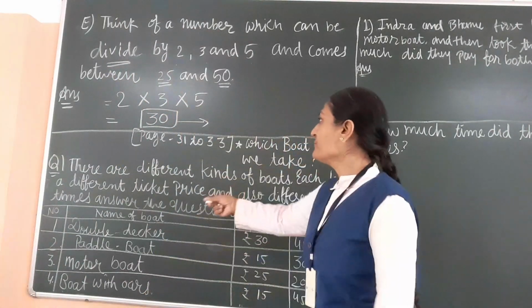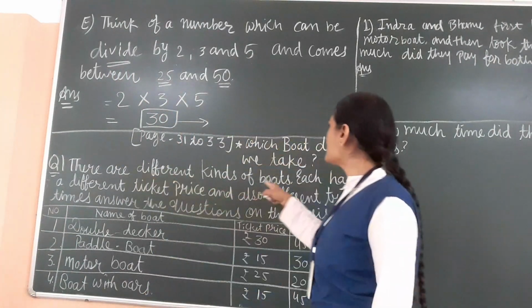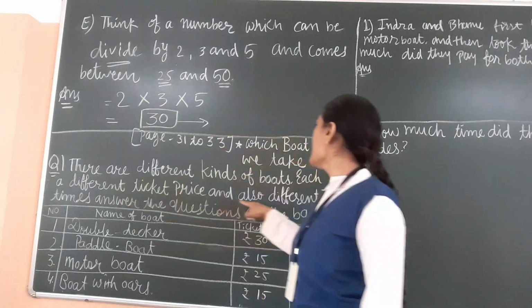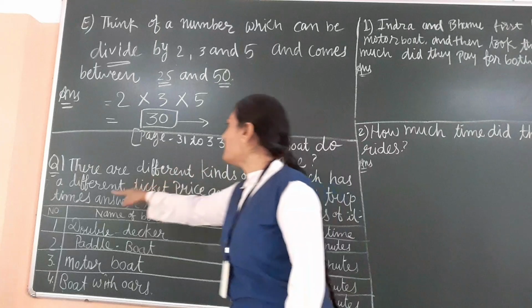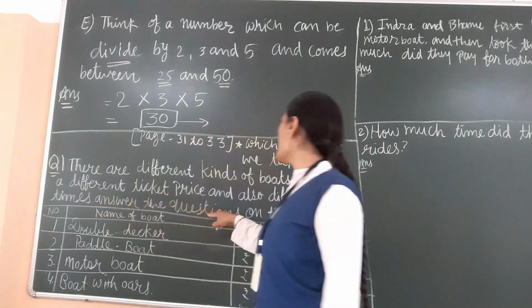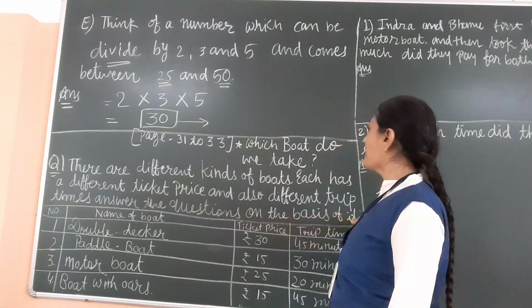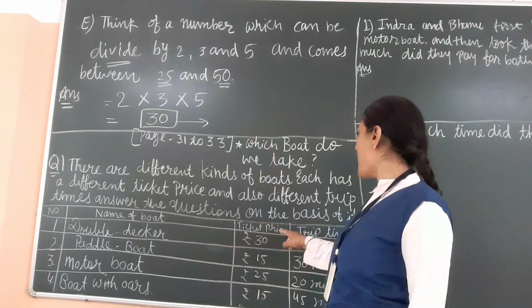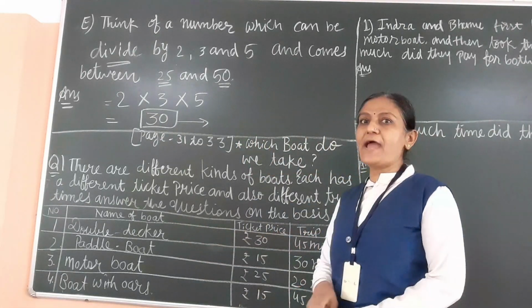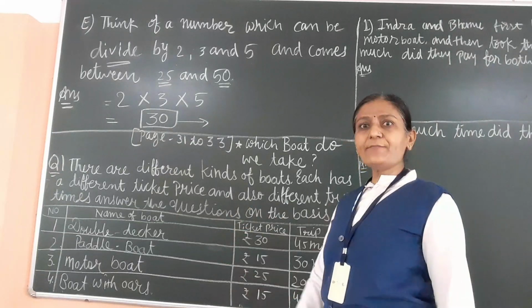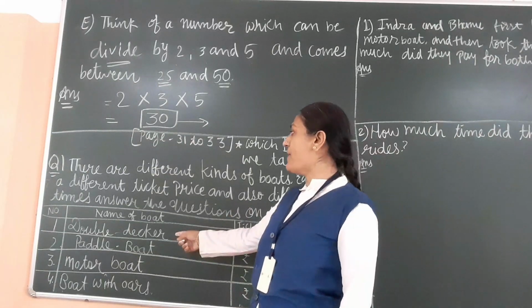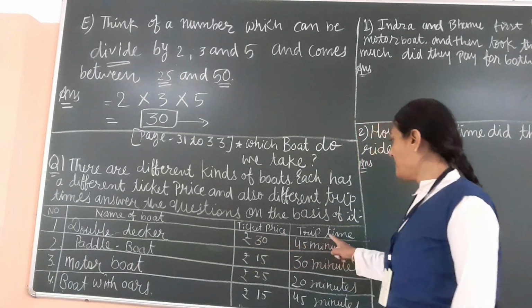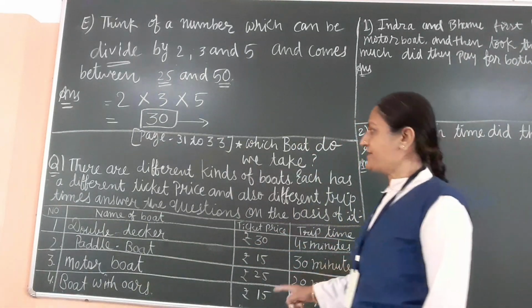Question number 1. There are different kinds of boats. Each has a different ticket price and also different trip times. Answer the questions on the basis of it. Name of boat, ticket price and trip time. Some boat names are given. First boat is double decker. Ticket price is ₹30 and trip time is 45 minutes.